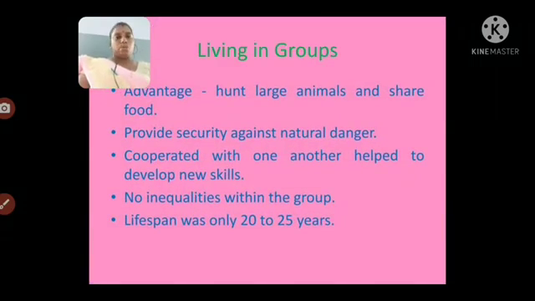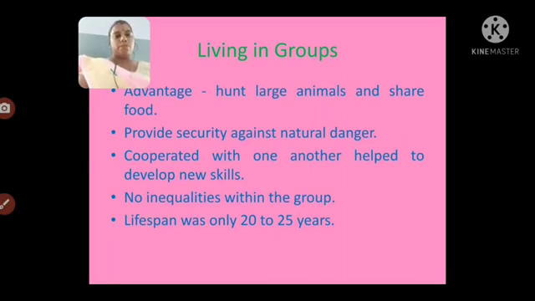They lived in groups. A small group of people lived together. So what are the advantages? They hunted large animals, too many animals, and the meat would spoil if kept for many days. So they shared their food with one another.